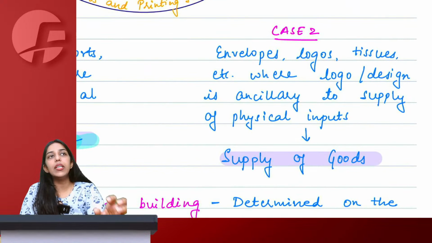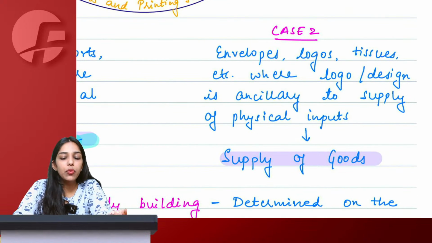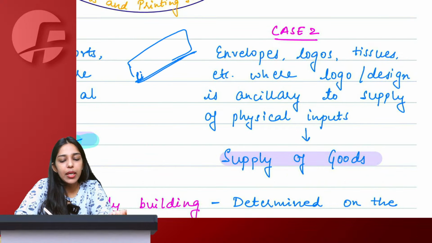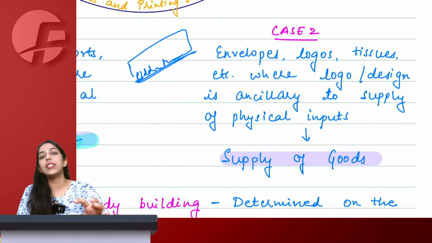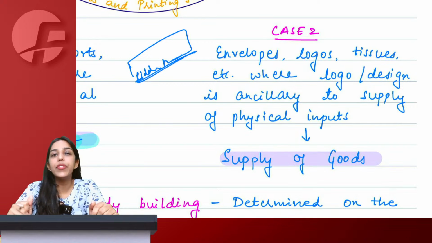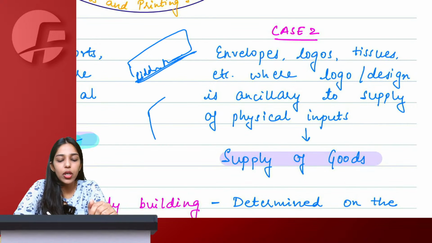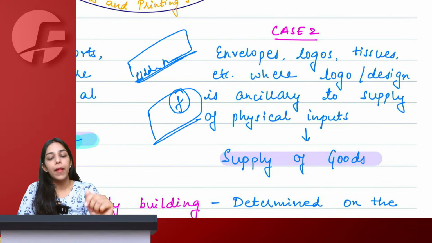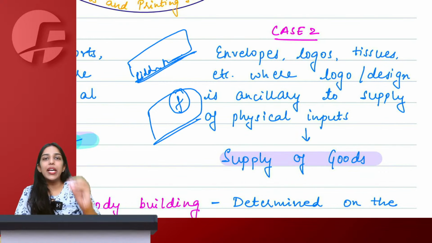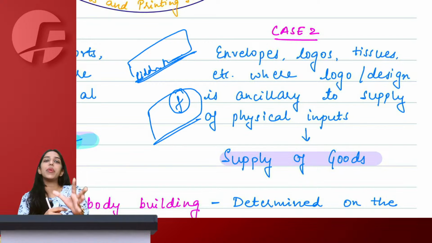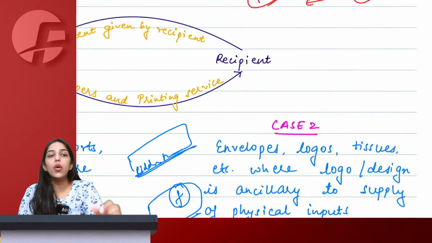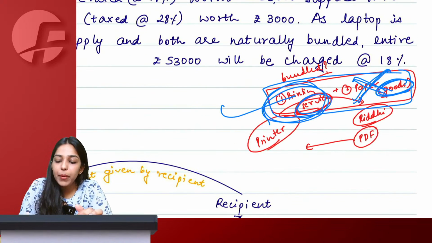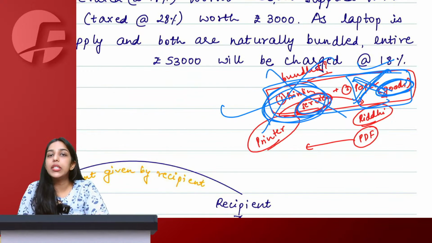On the other hand, let's say we get some envelopes, tissues printed. Now, I got envelopes printed with my name written on it, Riddhi Bagma, so that whenever I give someone a cover, an envelope, I can give it along with my name. Now, in that case, the person would be more concerned about the quality of the envelope, about the quality of the tissue paper. Let's say I got a tissue paper printed along with the logo of Fast on it. So what will be more important? Have you ever seen a logo on a tissue paper? Like you go to a restaurant, you first want to check the logo. Hey, the logo is looking so pretty. Then you use the tissue paper. No. For you, what is important? The quality of the tissue paper, the quality of the envelope. And therefore, the paper, the goods, becomes more important here and not the printing service.